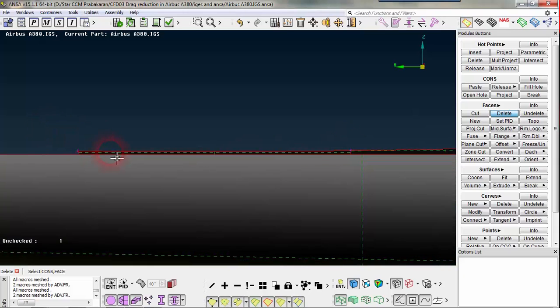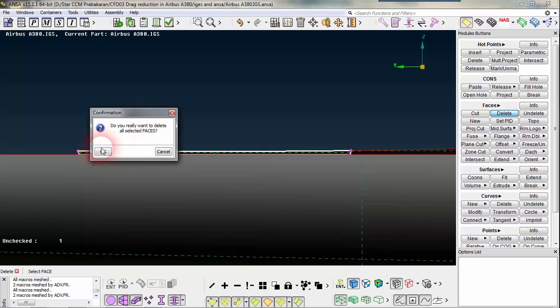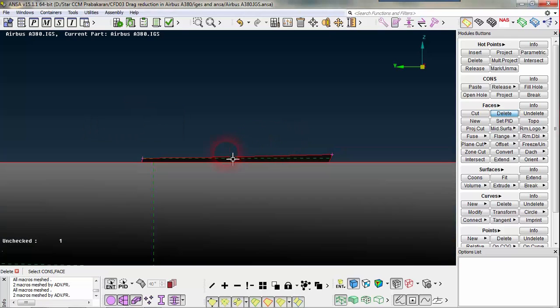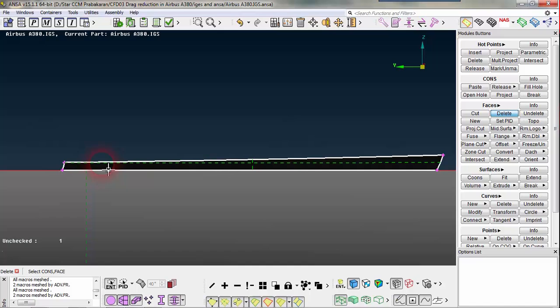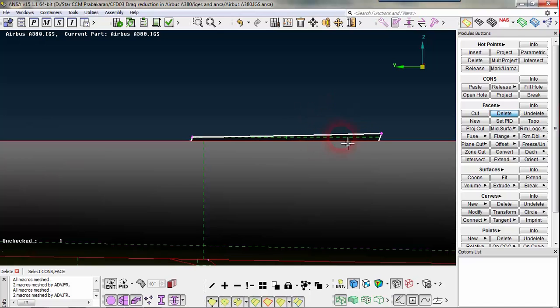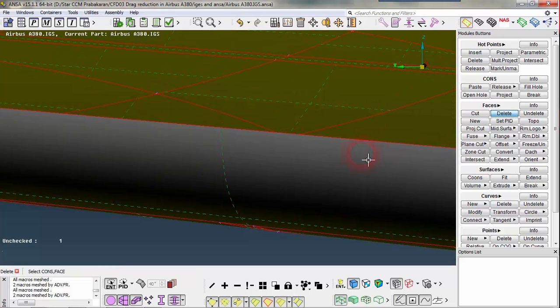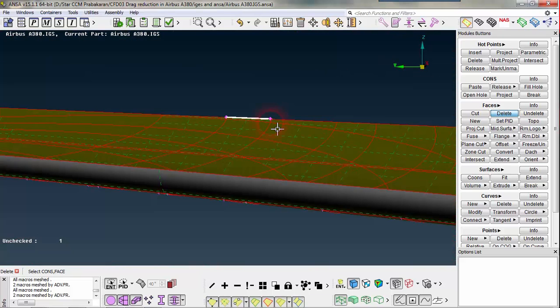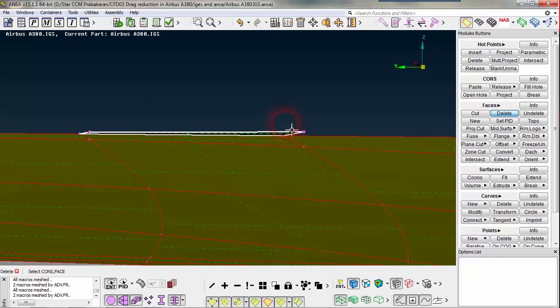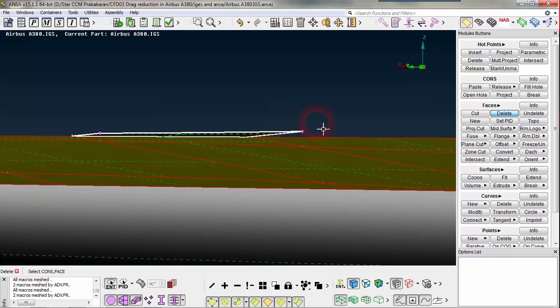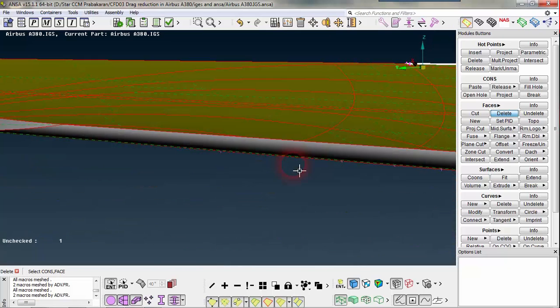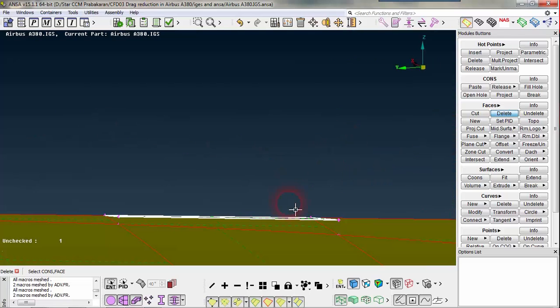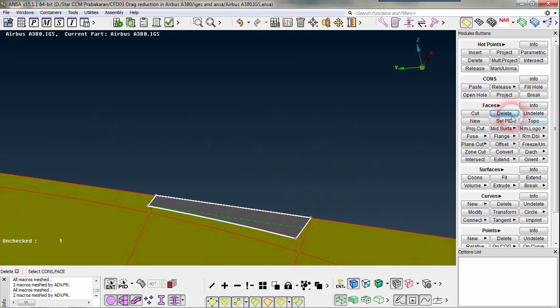If you have doubt whether the surface you are going to delete is the right one, just roll the view so that you can easily get a clear idea about which surface you are going to delete.